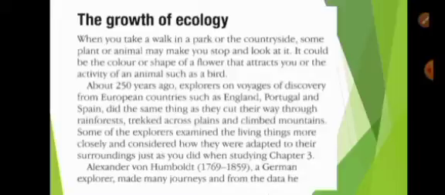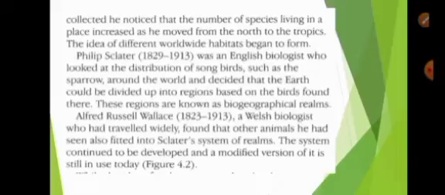Alexander von Humboldt, a German explorer, made many journeys, and from the data he collected, he noticed that the number of species living in a place increased as he moved from north to the tropics. The idea of different worldwide habitats began to form.